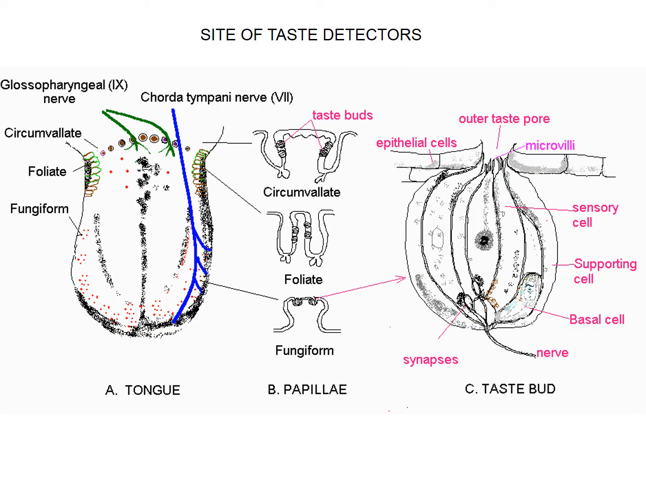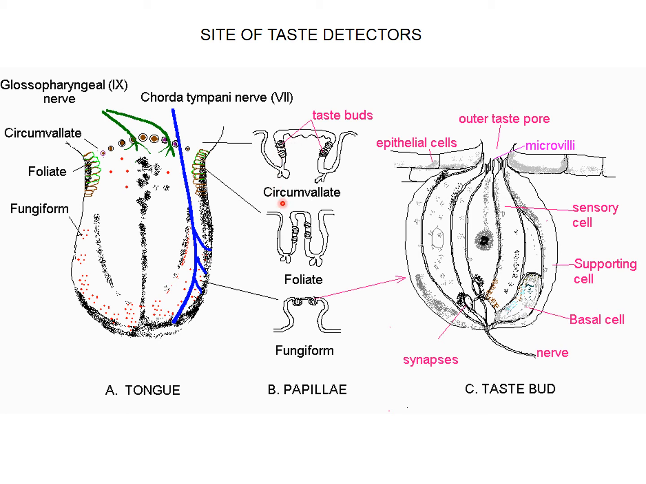Now next, what are the sites of the taste detectors? In the first figure, it is clearly depicted that these are the main parts of the tongue. This is the glossopharyngeal nerve that is responsible for some kinds of taste. It is the circumvallate. These are the foliate, fungiform, and all that. These are the main organs of the tongue.